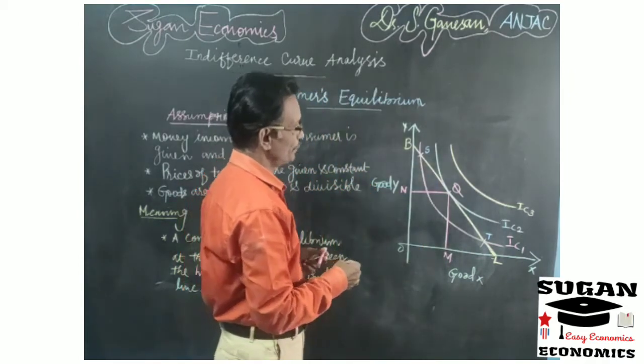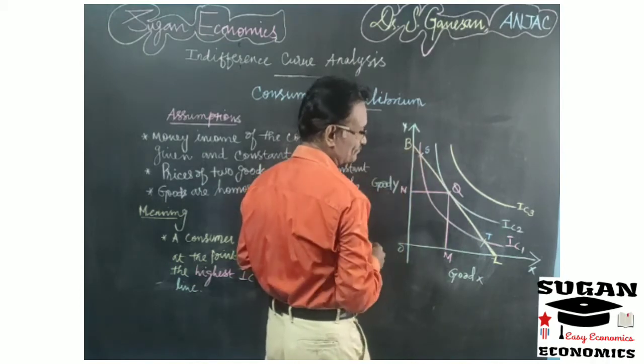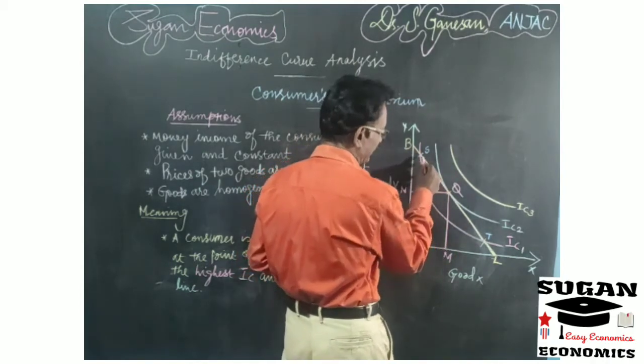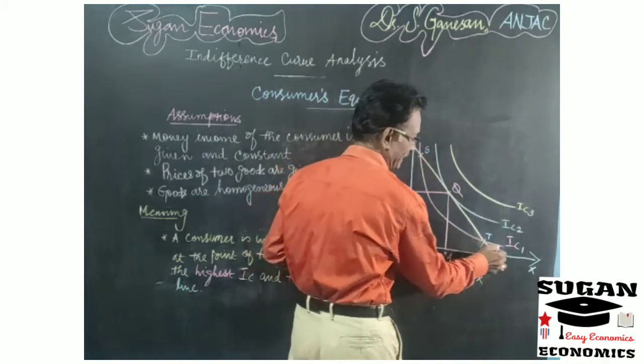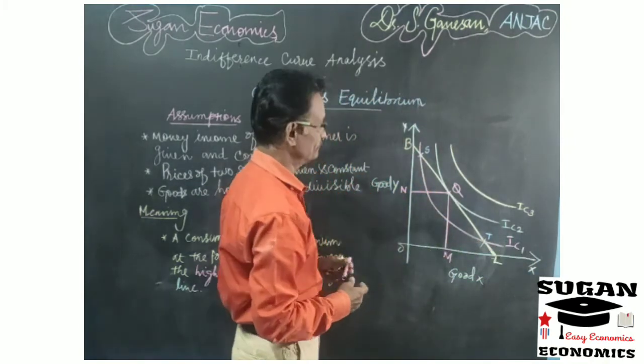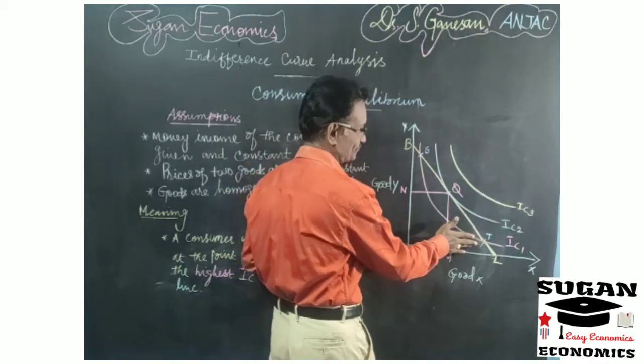Now take point S. Point S is on the budget line and it is on the indifference curve IC1. So indifference curve IC1 is the lowest indifference curve.